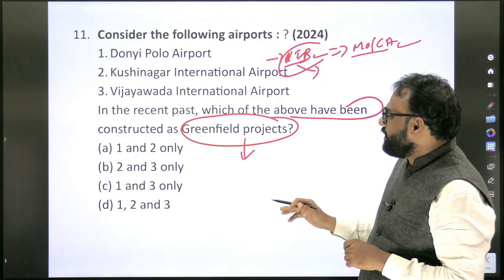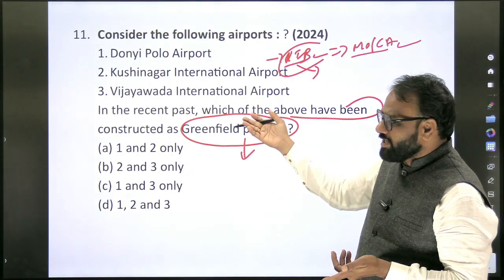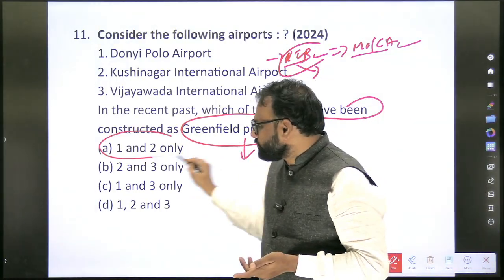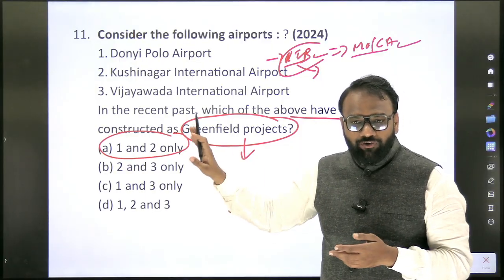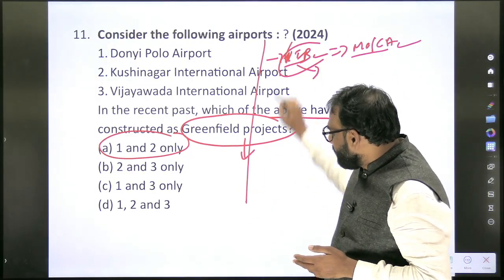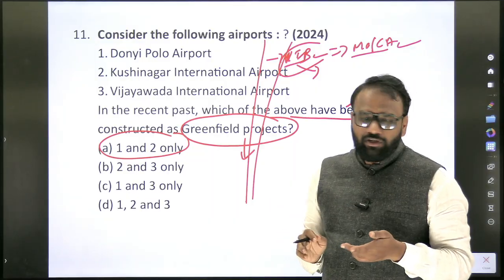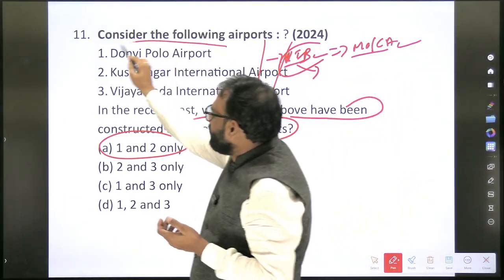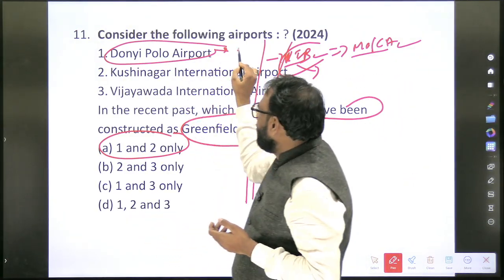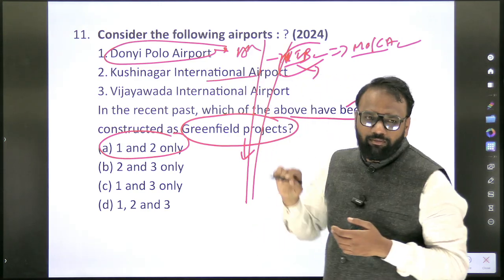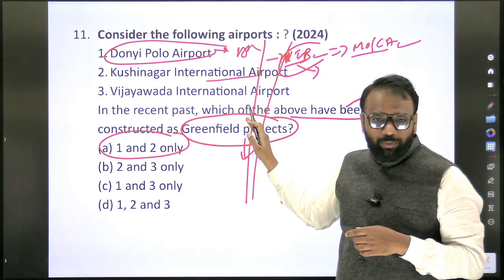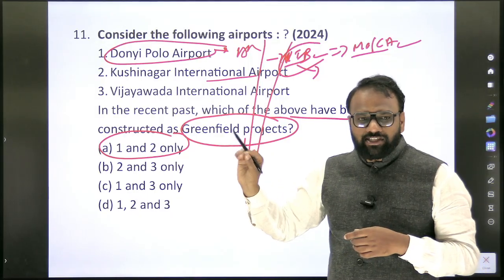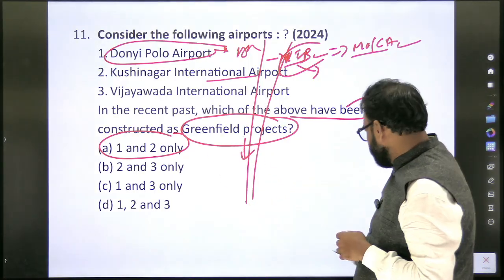So in this example, we are already aware, what's the answer here? 1 and 2. But again, this alone is not going to help. The content that we are going to prepare based on this is what will help. Now, out of curiosity, we'll search where Doni Polo Airport is present. Arunachal Pradesh. Kushinagar, Uttar Pradesh. Similarly, in the next list which we prepare, you will also add the corresponding state where they are present.